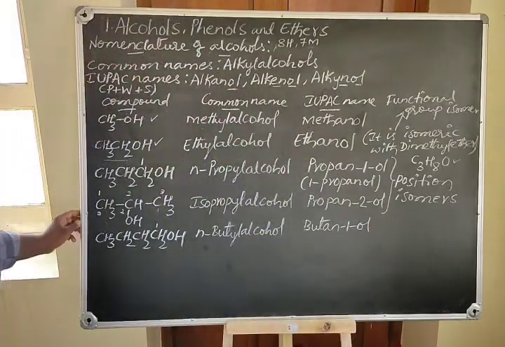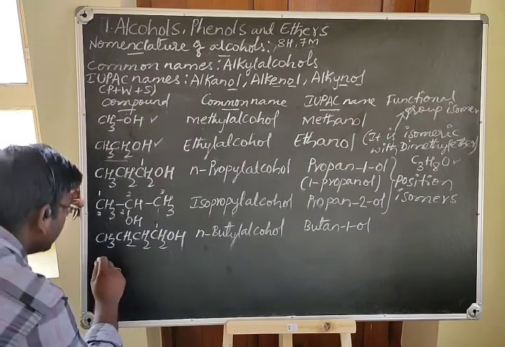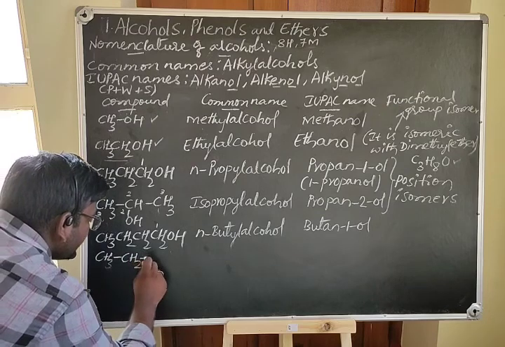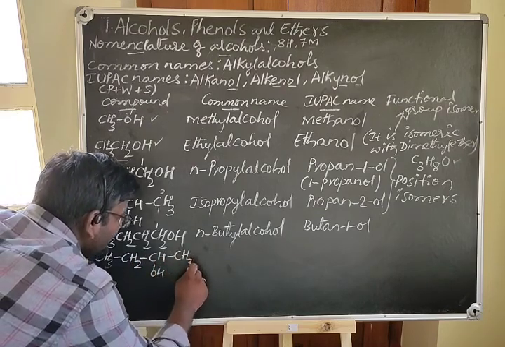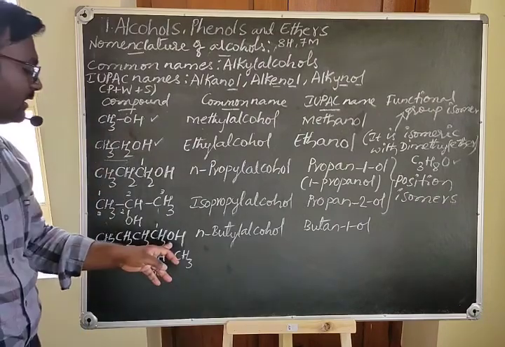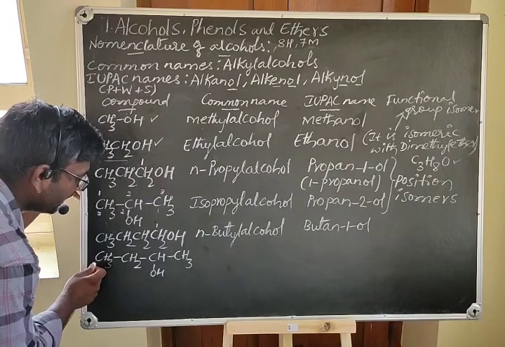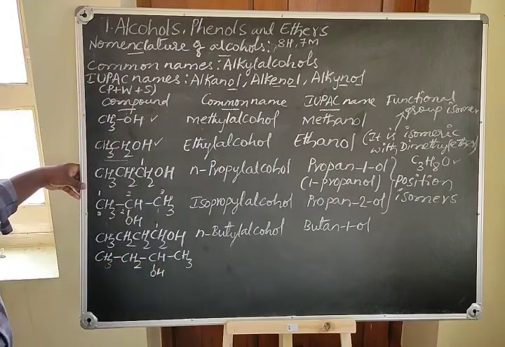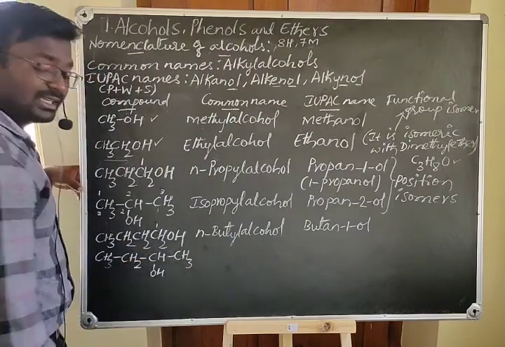Next, when you take the isomer of this compound, that is CH3 CH2 CHOH CH3. Here I have just taken that OH onto the second carbon. See, if you move from left to right, the position of the OH group will be on the third carbon atom, and if you move from this side, it will be on the second carbon atom.